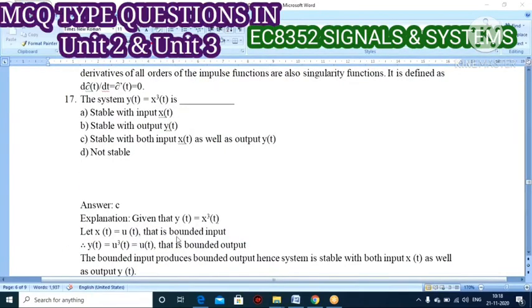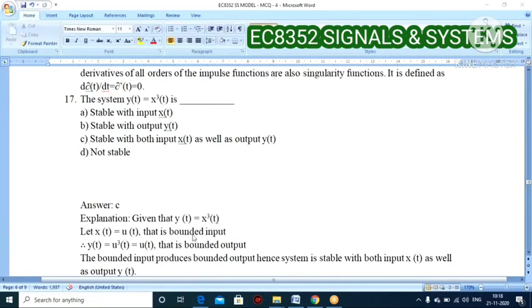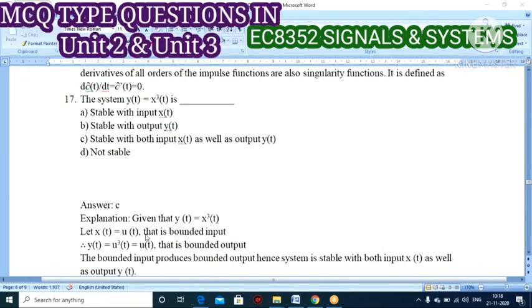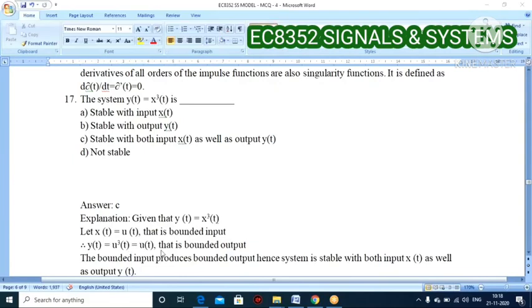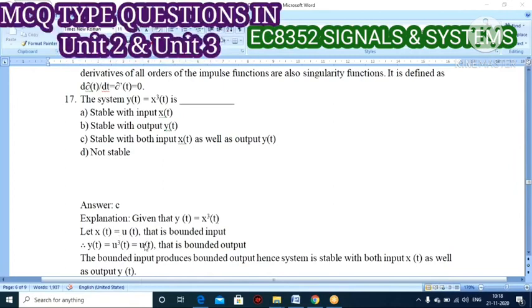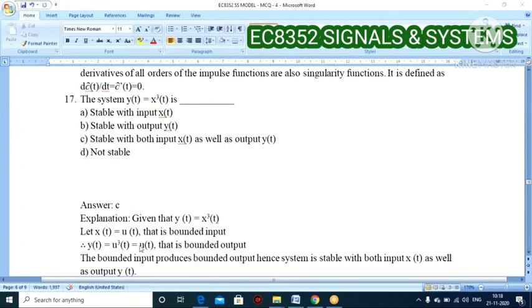Let us take x(t) = u(t), because u(t) is a bounded input. I substitute u(t) instead of x(t), so y(t) = u³(t). u³(t) is also the same as u(t), because for the unit step, 1 to the power of 3 is 1, and 1 to the power of 5 is 1. So the output is bounded. Input is bounded and output is bounded, so a bounded input produces a bounded output.